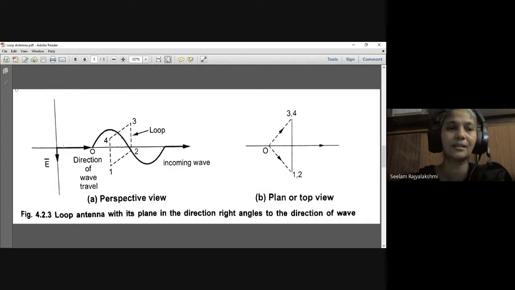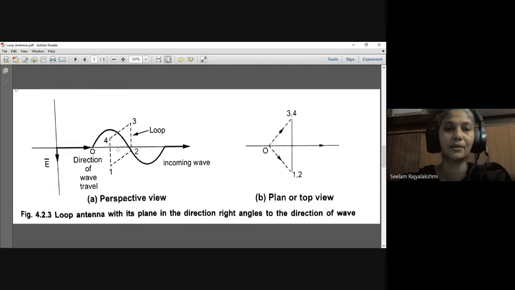So as the incoming waves are vertically polarized in the direction of propagation, the voltage in the vertical arms is induced, and because of this voltage, current is also induced in the vertical arms, which can be neglected.